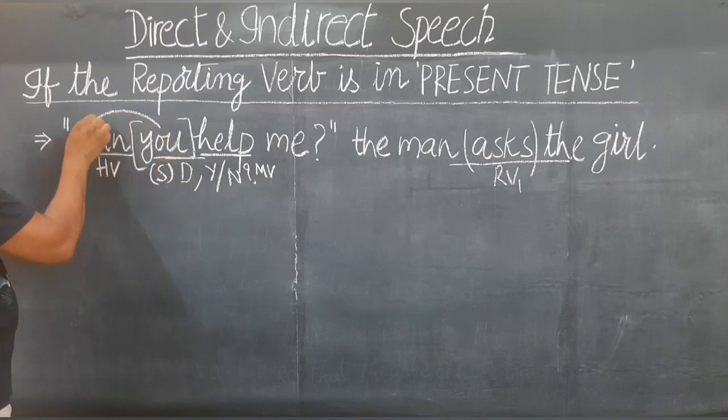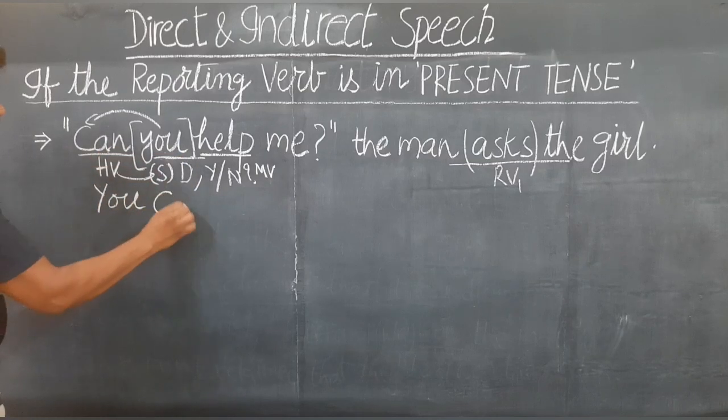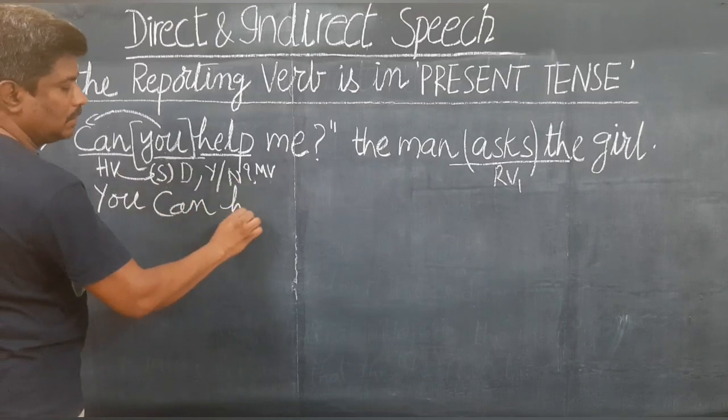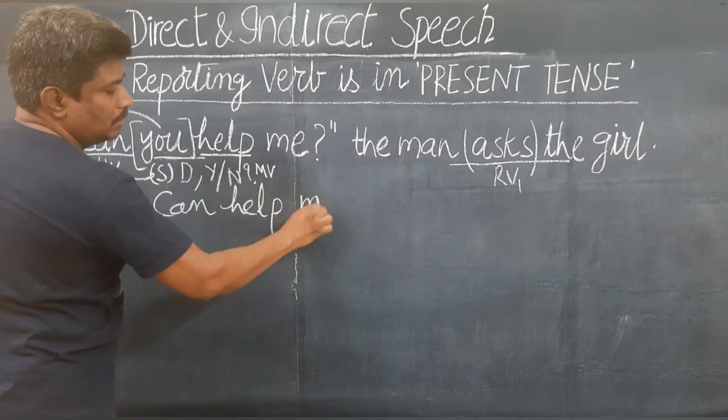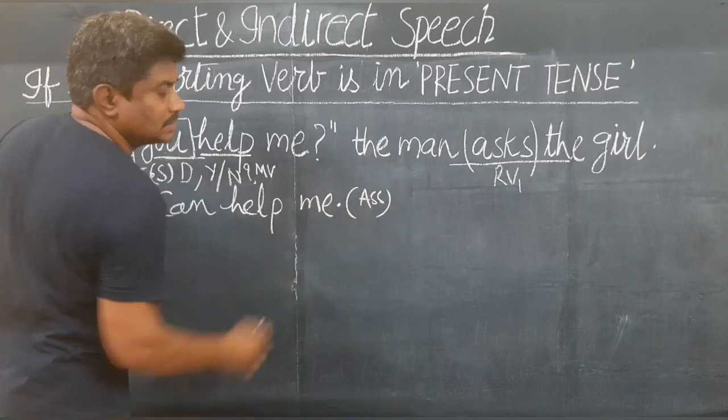So you have to interchange these two places. That means you in the place of can, and can in the place of you. That means you will write: you can help me. This is full stop, the SR2 sentence. Now this is the SR2 sentence.